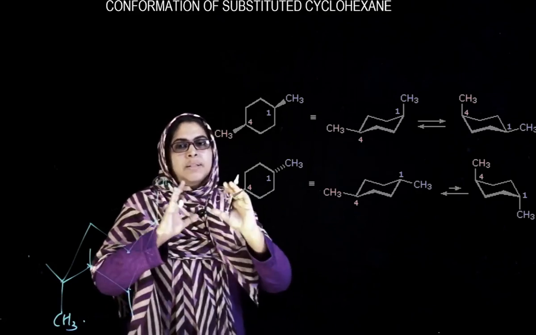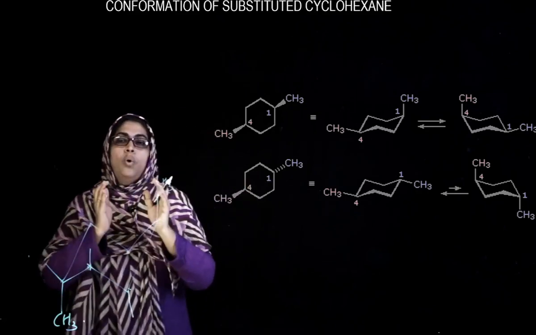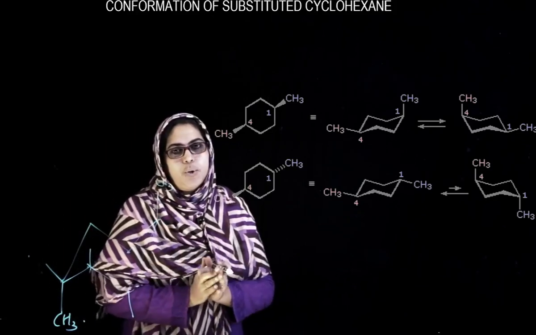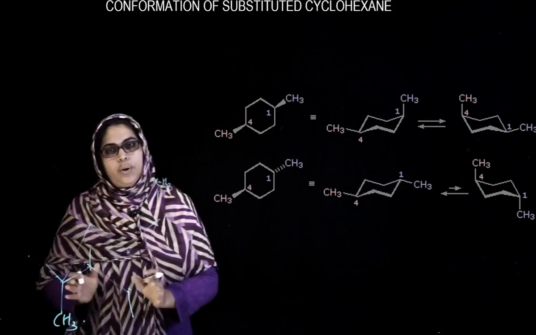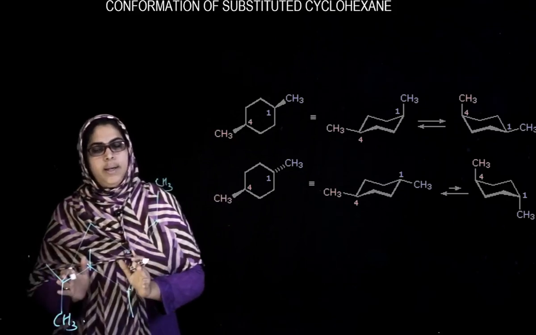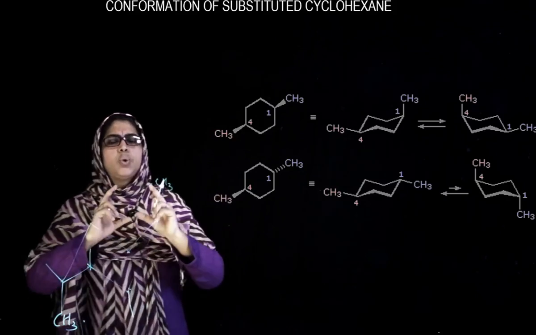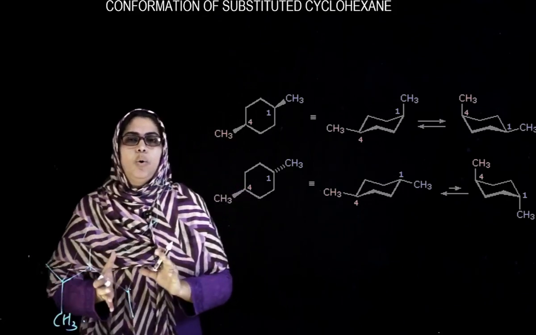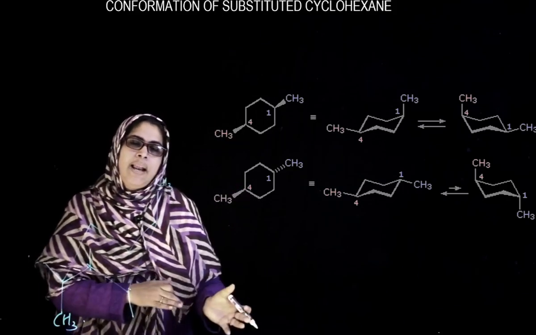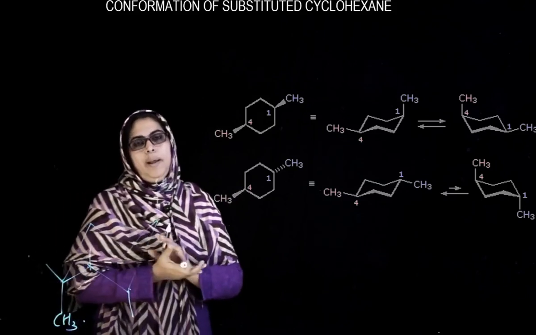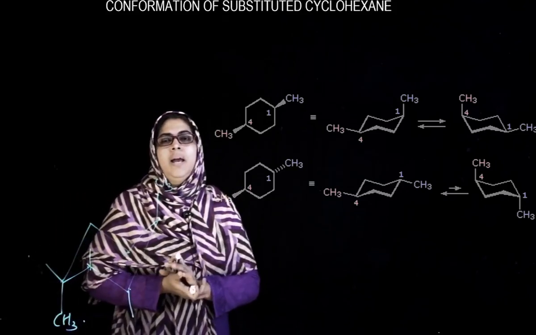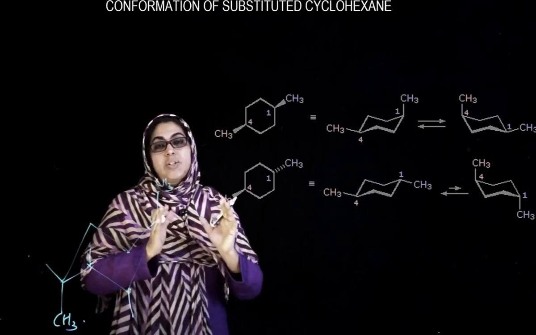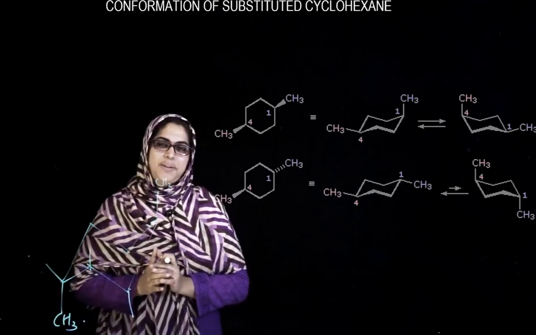So, to summarize, the more preferred conformation for a substituted cyclohexane is the one with equatorial substituents. If there are two different substituents, the bulkier group will occupy the equatorial position and the smaller one will occupy the axial position. So that determines the stable conformation of a substituted cyclohexane.